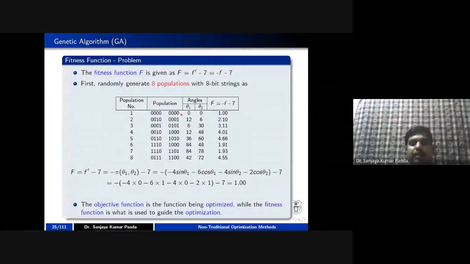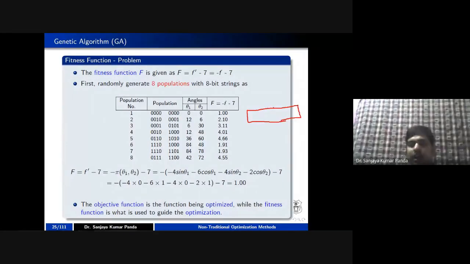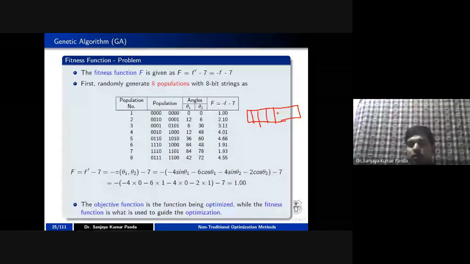I have taken an 8-bit string, generated with values in the range of 0 to 1. Suppose the values you get are 0, 0, 0, 0, 0, 0, 0, 0; all values may be 0.